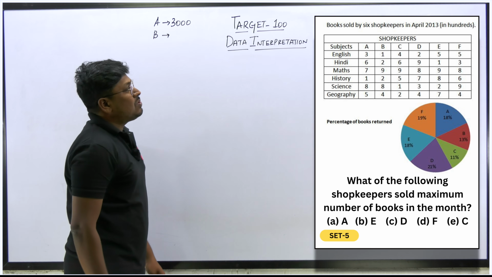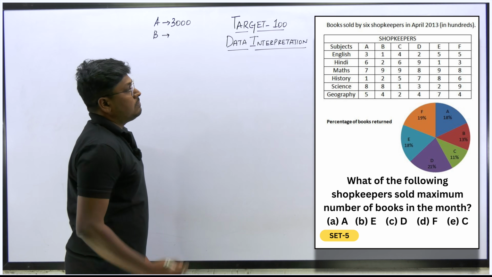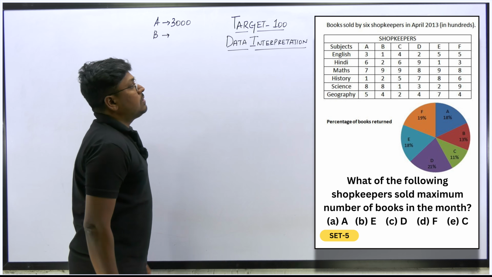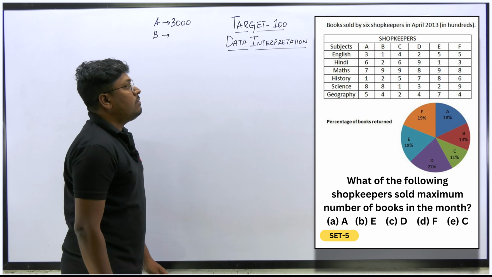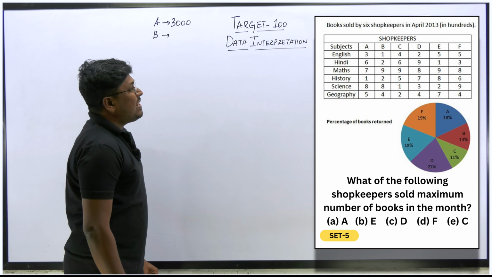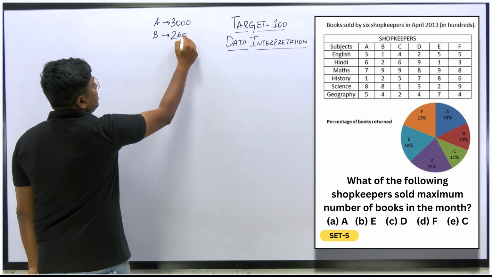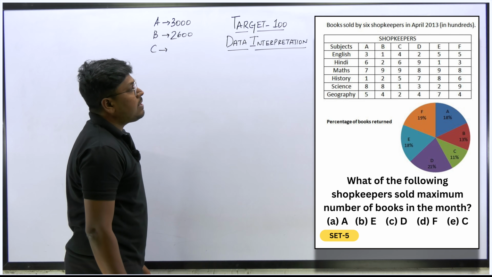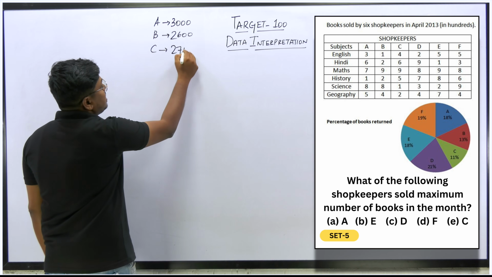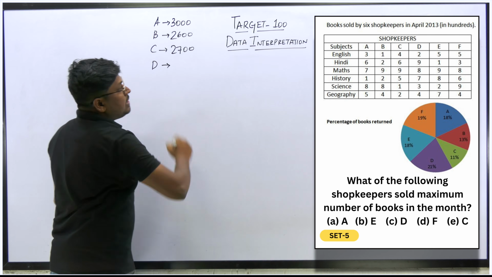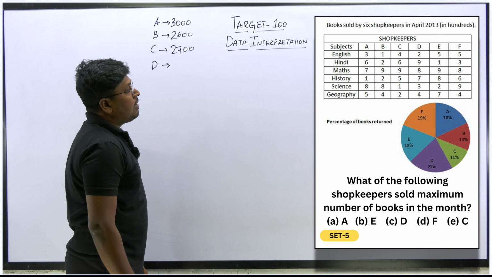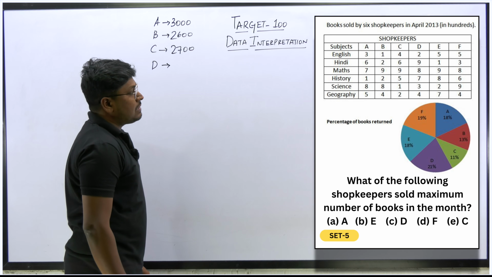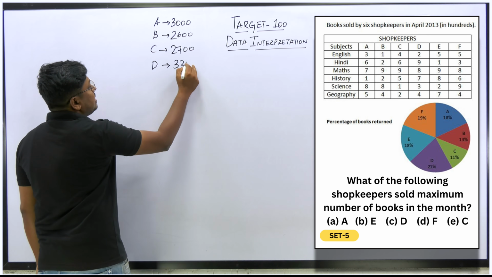Similarly B: 2 plus 1 will be 3, 9 plus 1 will be 10, 10 plus 2 will be 12, 14, 22, 26. So 2600 will be B, right? Next C: 6 plus 4 is 10, 19, 20, 27. So 2700 will be C. D will be 9, 11, 19, 26, 30, 33. So 3300 will be D.